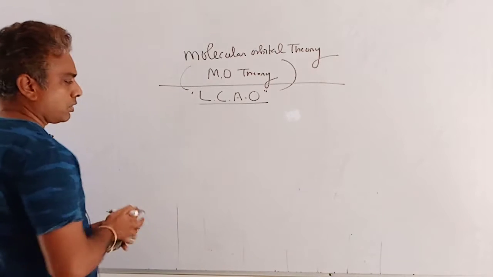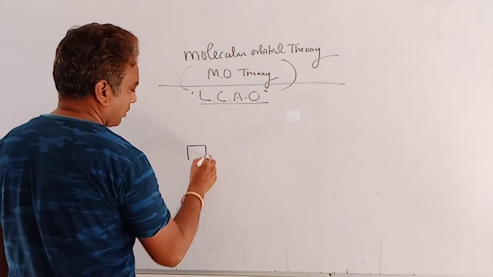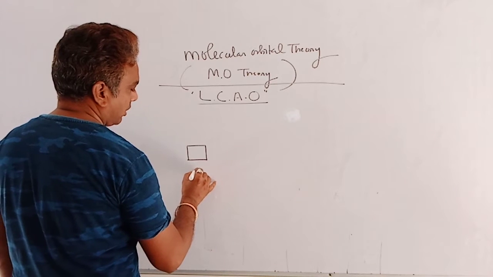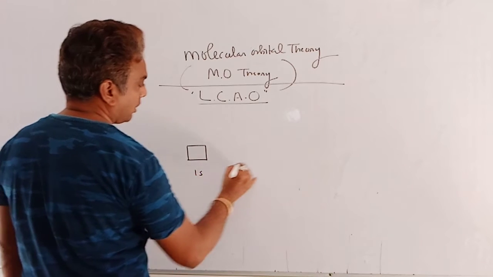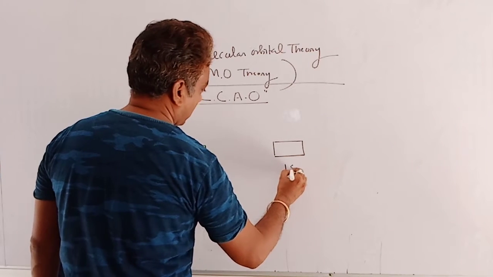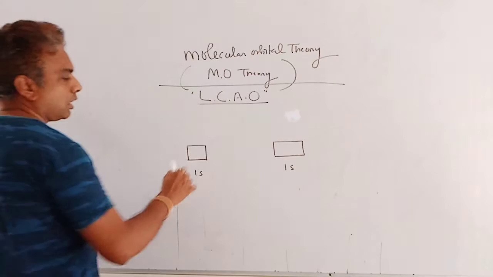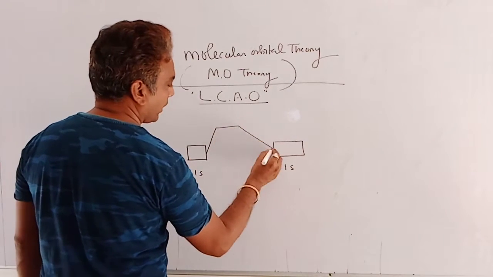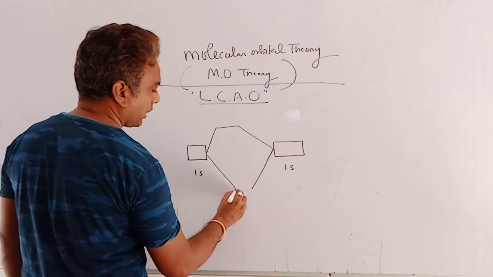Suppose here is an atomic orbital like 1s, and here is another atomic orbital 1s, and after overlapping they split into two different energy level orbitals like this.